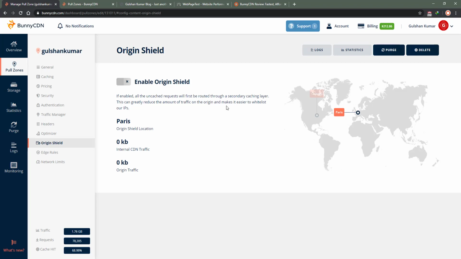See what happens in case of S3. If you are storing files there, they're not going to charge you much, I think, or maybe not at all. I'm not sure about that exactly, but I think there are charges when you download the files. So when it is connected to a pull zone like Bunny CDN and you have enabled Origin Shield, this can be useful to reduce your origin cost charges. In case of S3, I don't use S3, so I have not enabled this.